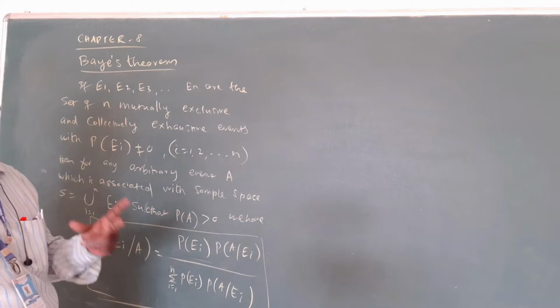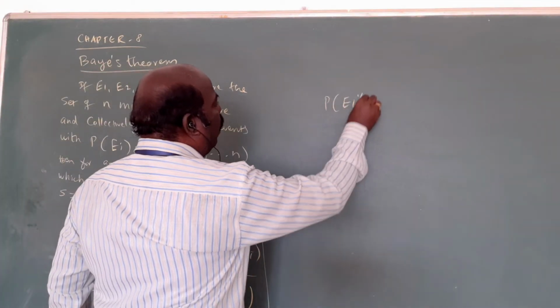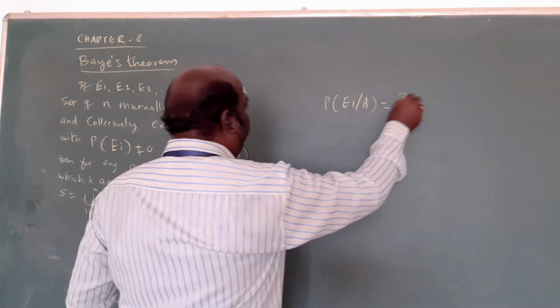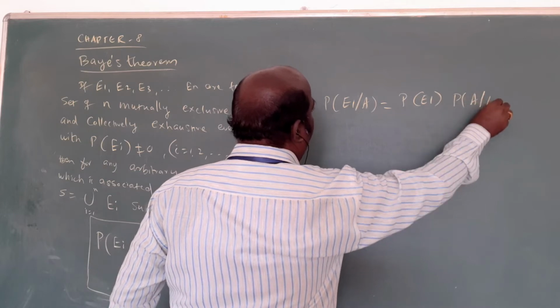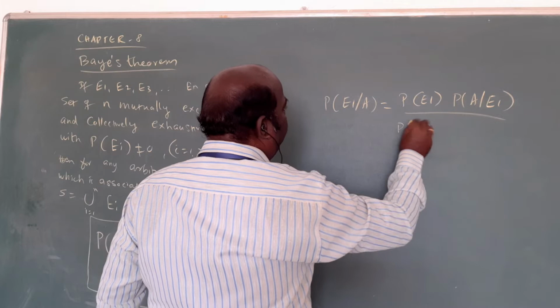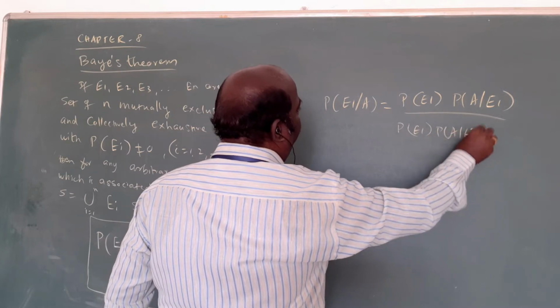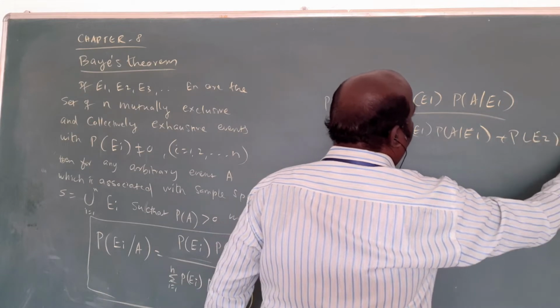We have 2 types of problems. Suppose here P of E1 given A is asked: the numerator is P of E1 into P of A given E1. The denominator is P of E1 into P of A given E1 plus P of E2 into P of A given E2.